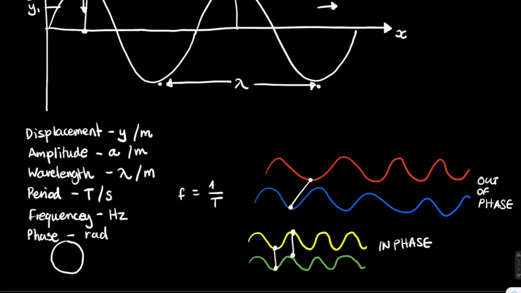Now, to give you an example of how it works, these two waves right here, the in-phase waves, have a phase offset of 0 degrees.